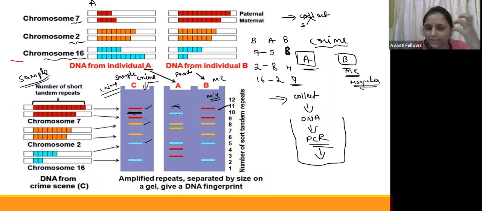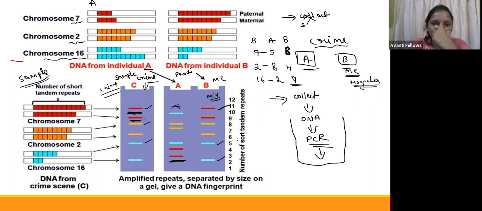She has a very high number of tandem repeats. So here it came. This yellow band was in Prachi, consisting of a large number of repeats, so that's why it was present. Yellow also matches with me. This blue also does not match with Prachi's fragments, and here you can see it is going to match with my fragment. So guys, tell me who is the crime person here by seeing this.